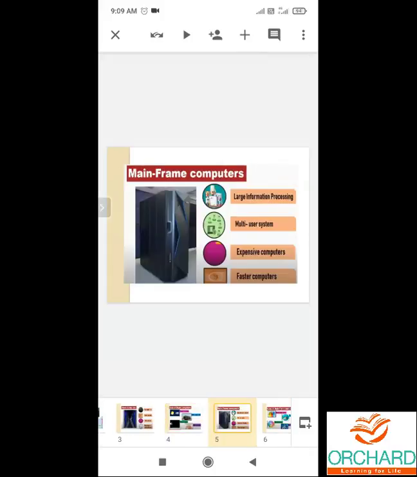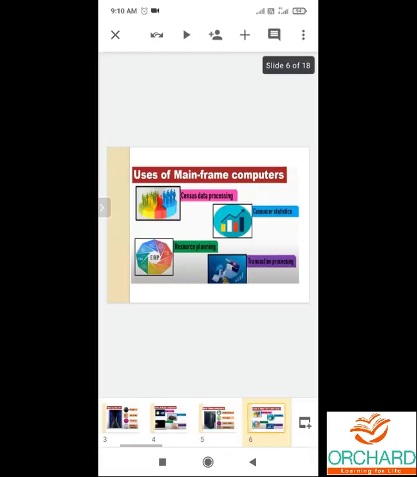About the mainframe computers, these are multi-user computers. They are very big and expensive. They are used by large organizations where many people can work simultaneously. They have a high processing speed and more data storage. Uses of mainframe computers: they are used in census data processing, consumer statistics, resource planning, and transaction processing.